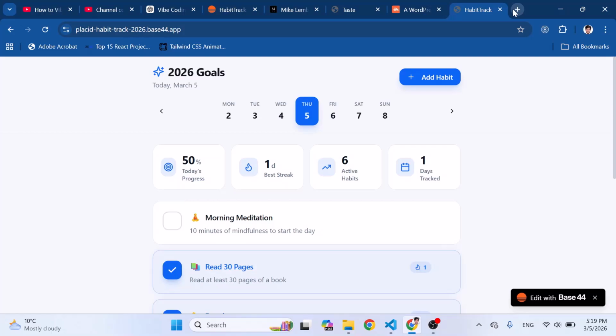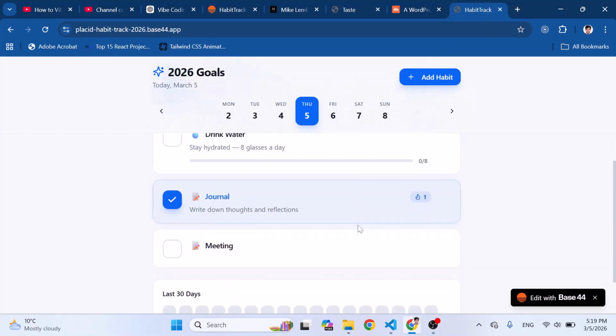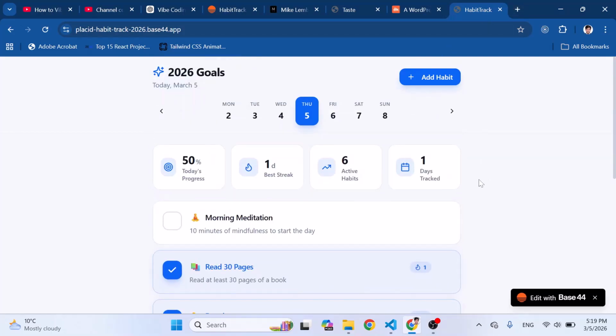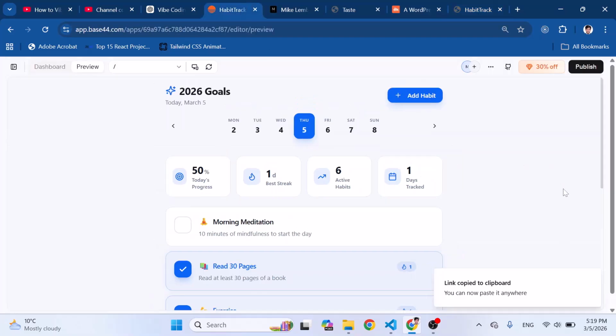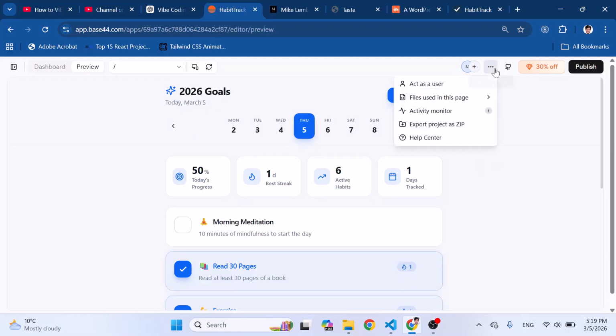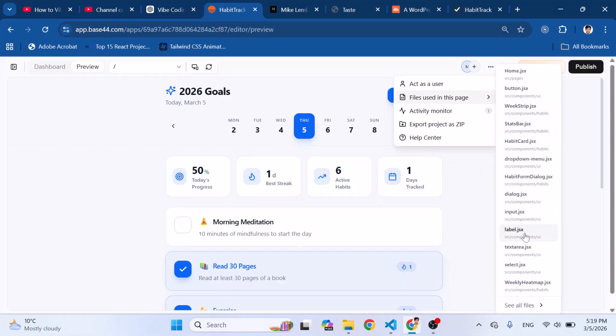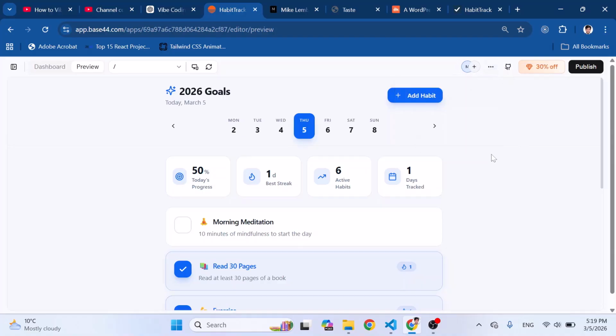So look, we can access our habit tracker from everywhere because we selected that no login is required while we were publishing. Here you can connect your GitHub, which means you can just push this to your GitHub repository, and here you can also export the project as a zip file. So you can see which files are included in this project, and you can see all the files the project has been built with.